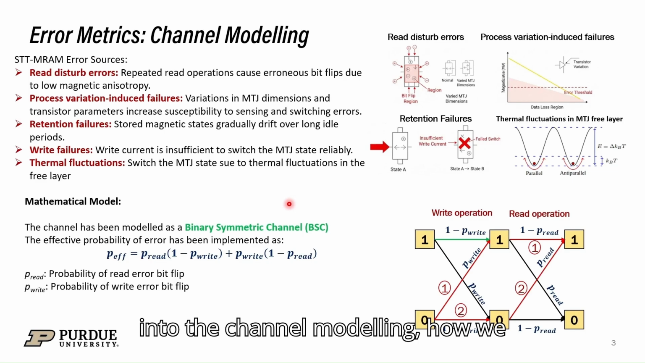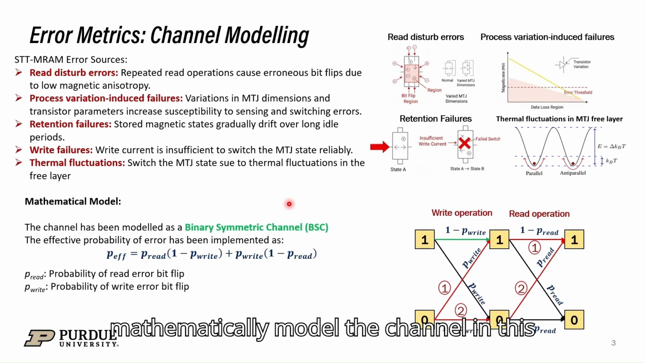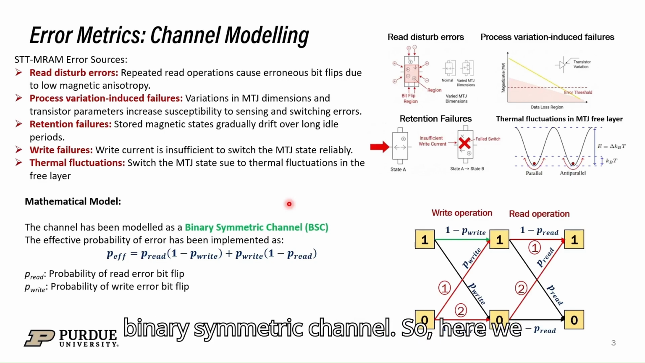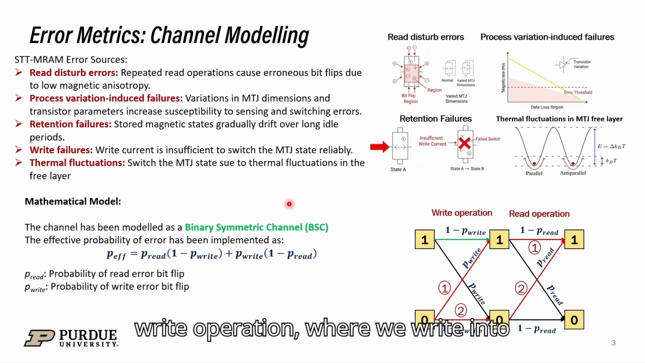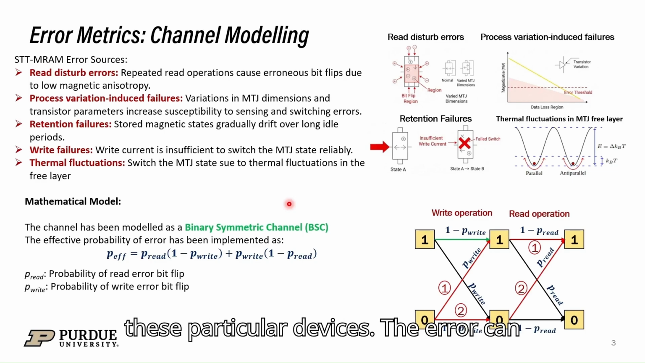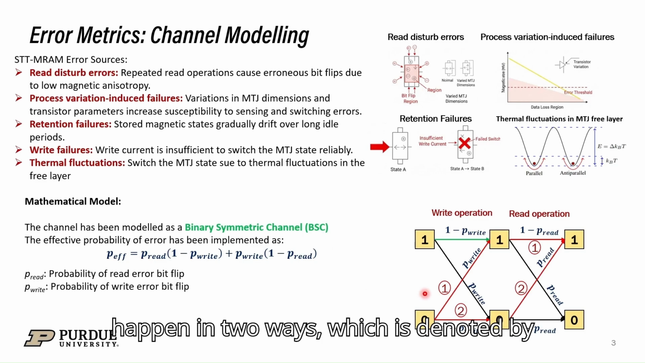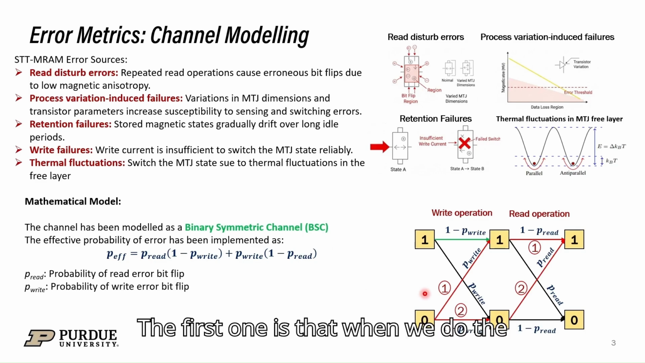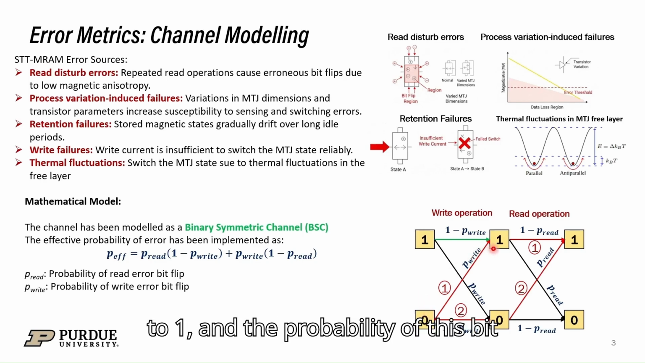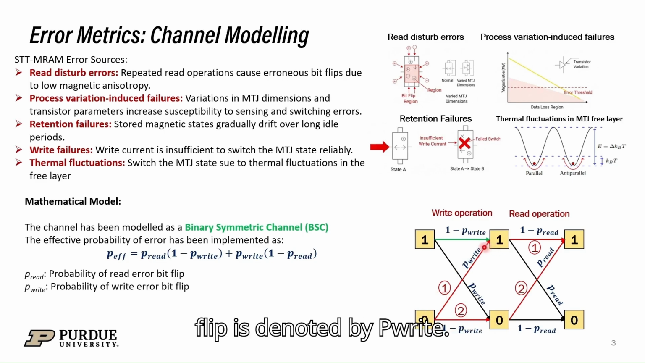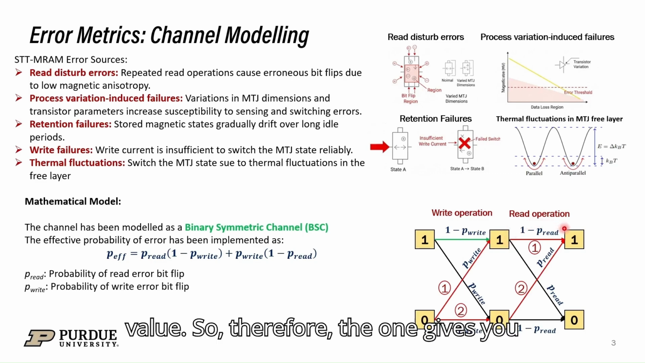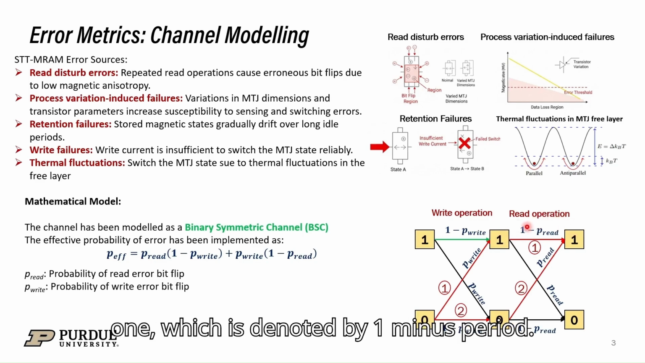Now, let us look into the channel modeling, how we mathematically model the channel in this particular work. We have modeled the channel as a binary symmetric channel. Here we have two operations. The first one is the write operation, where we write into these devices, and the second operation is the read operation, where we read from these devices. The error can happen in two ways, which is denoted by 1 and 2 in the diagram on the right. The first one is that when we do the write operation, the state of the MTJ can flip from 0 to 1, and the probability of this bit flip is denoted by P write. During the read operation, there may not be any bit flip and we get the accurate value. Therefore, the 1 gives you 1, which is denoted by 1 minus p read.